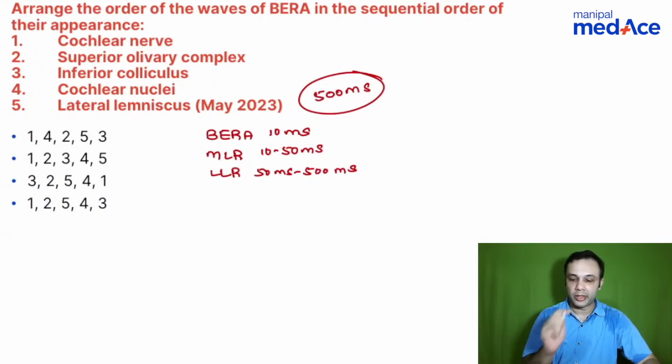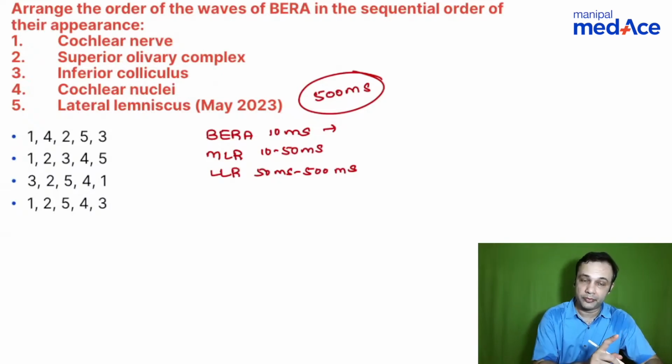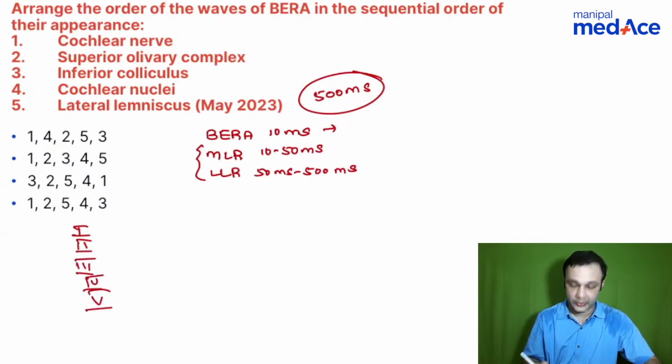Few points to remember here. BERA is not affected by anesthesia, not affected by sedation, not affected by sleep. Middle latency response and late latency response are affected by sleep, affected by anesthesia, affected by sedation. What stimulates BERA? You have the pathway which is already mentioned there. It has got 5 important waves: 1, 2, 3, 4, and 5.